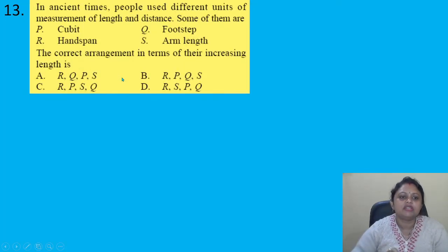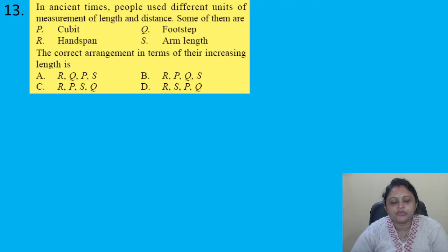Coming to the next question. In ancient times, people used different units of measurement of length and distance. Some of them are P cubit, Q footstep, R handspan, S arm length. The correct arrangement in terms of their increasing length is option A, RQPS, B, RPQS, C, RPSQ, D, RSPQ. Okay, so here the correct answer is option A, RQPS.